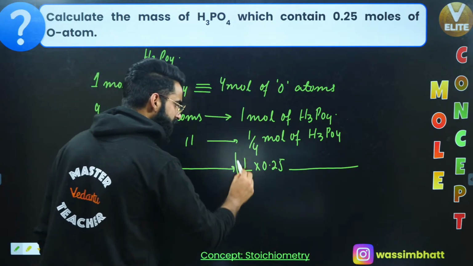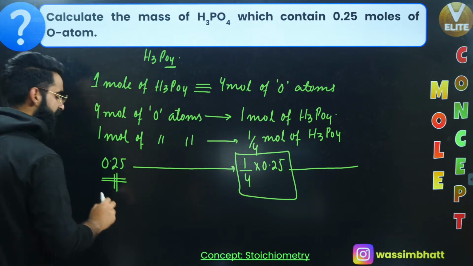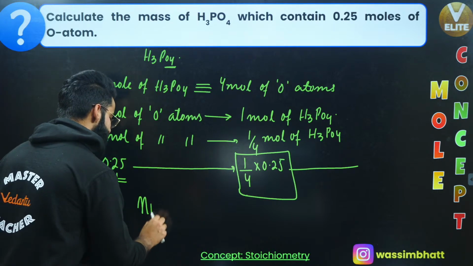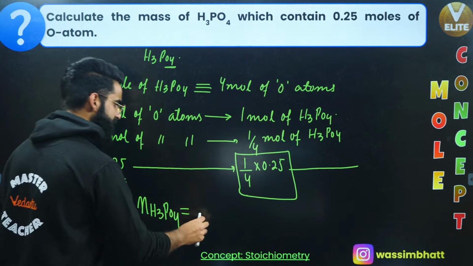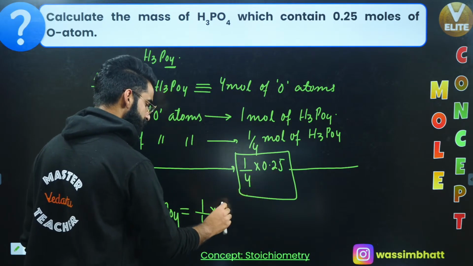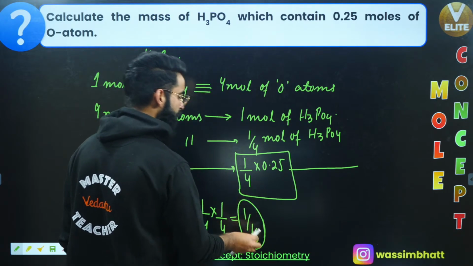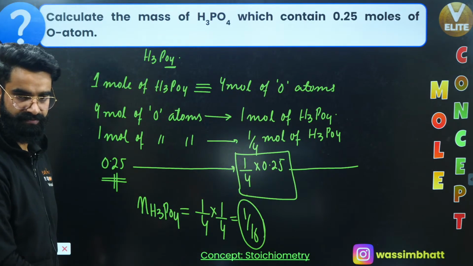So the number of moles of H3PO4 containing 0.25 moles of oxygen atoms is 1 by 4 multiplied by 0.25, again 1 by 4, so it's going to be 1 by 16. So 1 by 16 moles of H3PO4 will contain 0.25 moles of oxygen atoms, right?